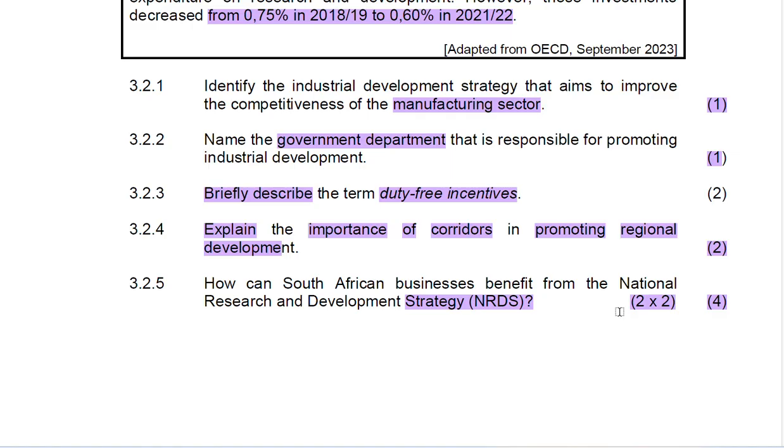Business may produce better quality products and gain a competitive advantage, especially on global market. So now remember, each business in South Africa, they produce the products, sell it locally as well as outside the country. So now if in this case they have received new technology of producing quality products than before, they are going to gain competitive advantage compared to other countries, and they are able to sell to foreign markets more than before and better than any other countries.